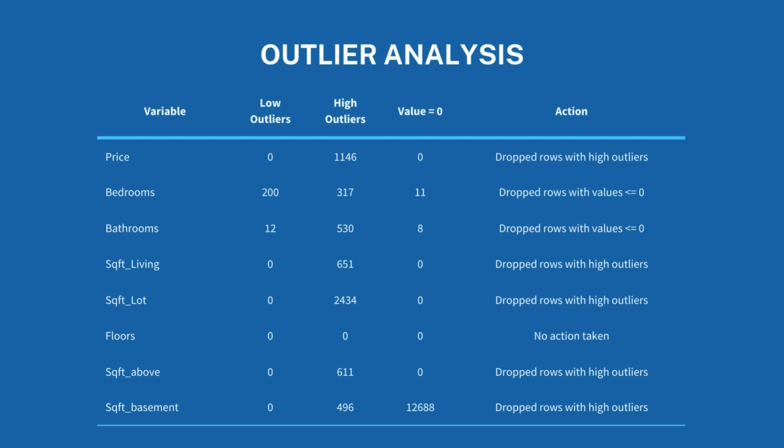As reviewed in the previous slide, we removed all outliers in order to normalize our dataset. Some examples of this are removing high outliers for price, safeguarding against skewed pricing data. Additionally, we removed bedrooms and bathrooms that had a value of 0 for better data consistency.